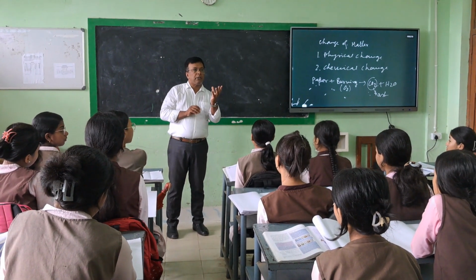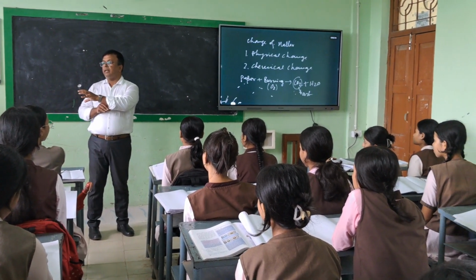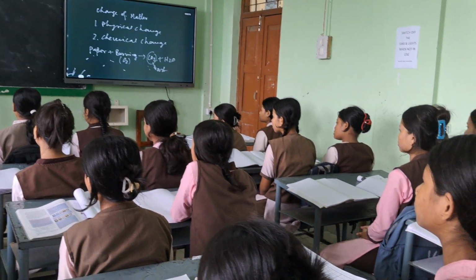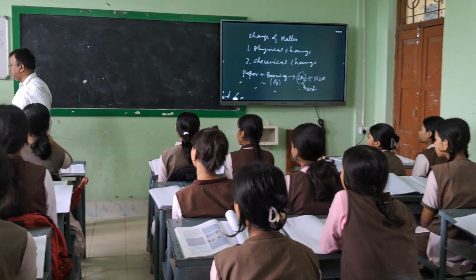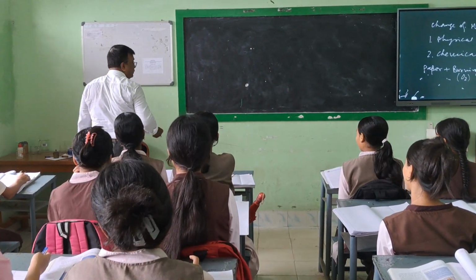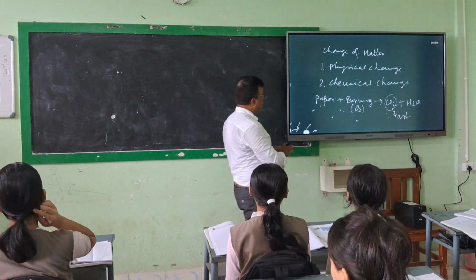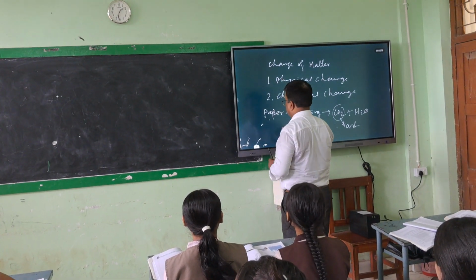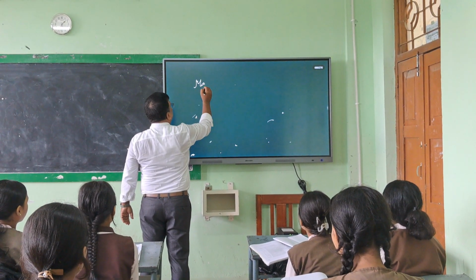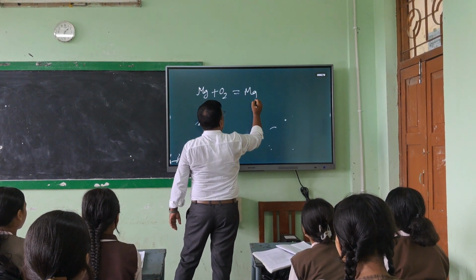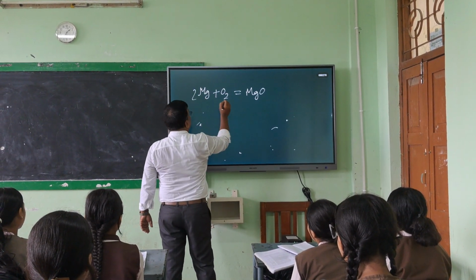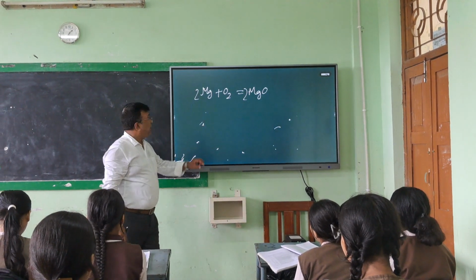So magnesium oxide cannot get back again to its original form, magnesium and oxygen. So what actually happens here? It was magnesium plus oxygen gives magnesium oxide. So this is the reaction.